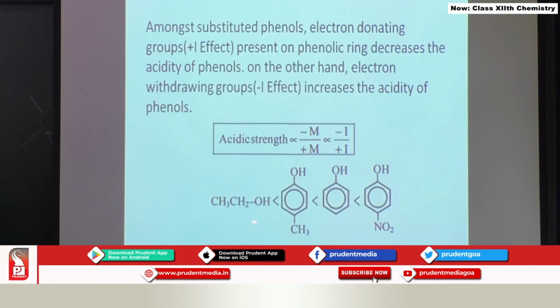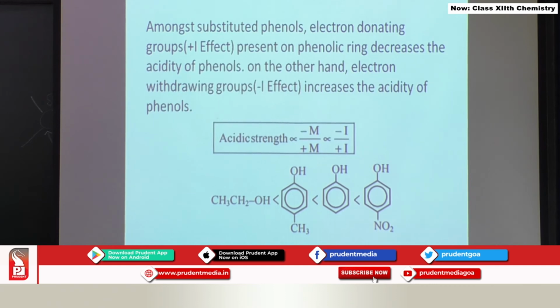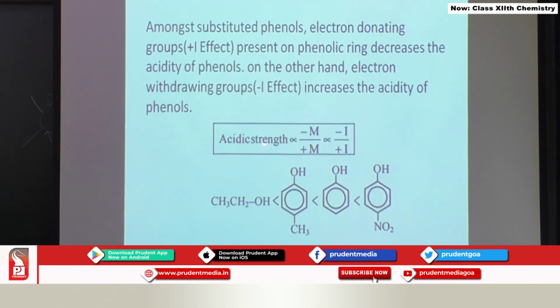Among substituted phenols, what is the condition of acidity that we are going to see here? See, acidic strength is directly proportional to the negative I effect and inversely proportional to the positive I effect. We have seen that phenols are more acidic than alcohols. Now, if an electron donating group is present in phenols, then this electron donating group is going to decrease the acidity of phenol. On the other hand, if you have an electron withdrawing group on the phenolic ring, then it is going to increase the acidity of phenols.